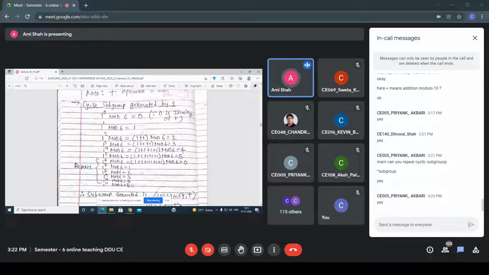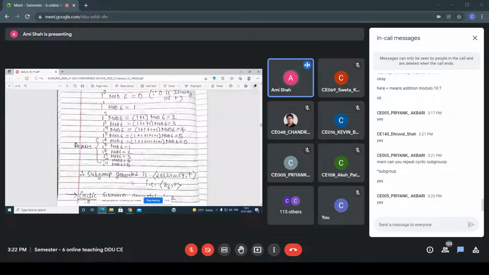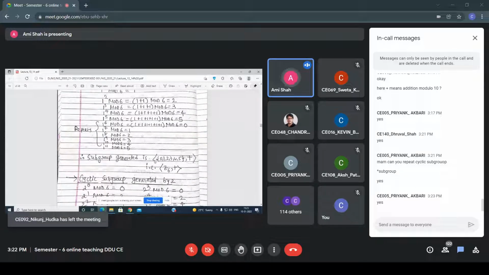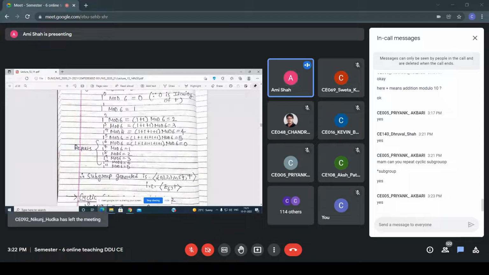So at that time you have to stop. Now the subgroup generated by 1: which are unique? 0, 1, 2, 3, 4, 5. And after that it is repeated, so I stop here. That's why you can say that this is the subgroup generated by 1.